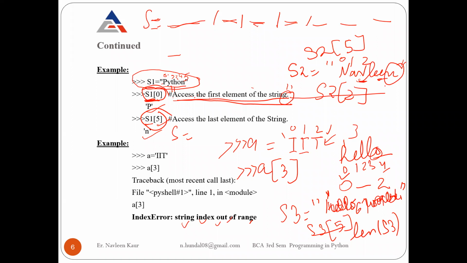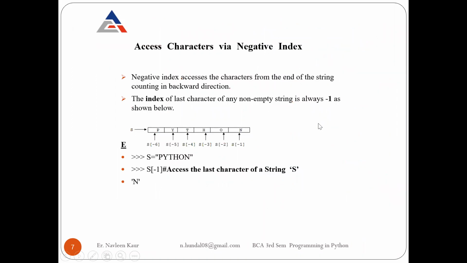Now I am going to save your time. How? Let's see. We can also access the characters via negative indexing. Why negative? It means we are going to start with minus numbers. Till now we have been dealing with positive numbers starting from 0, 1, 2, 3 and so on.